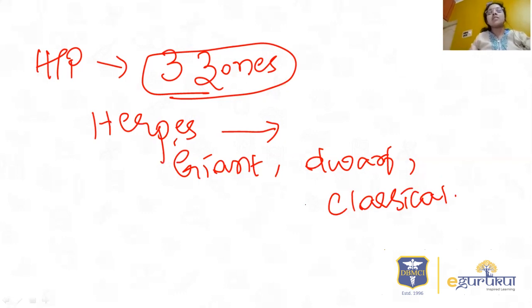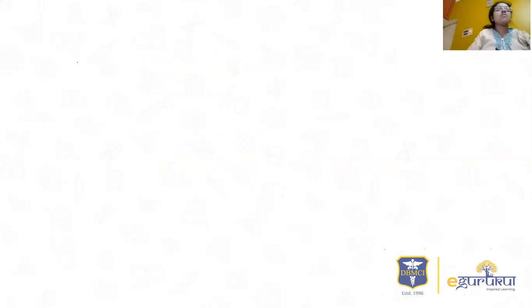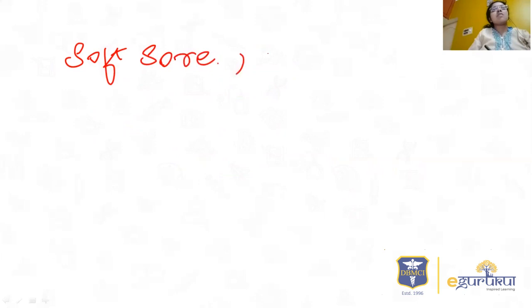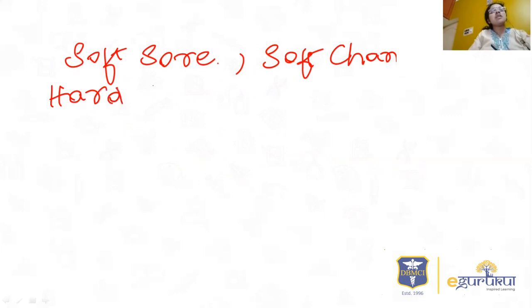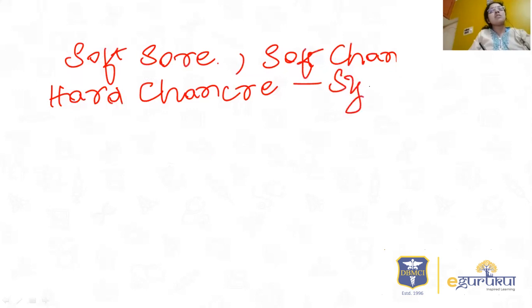So this chancroidal ulcer is also called soft sore, or soft chancre. So don't get confused with chancre of syphilis. Chancre of syphilis is indurated at the margin. That's why it is called hard chancre. So hard chancre is seen in syphilis, whereas soft chancre is the feature of chancroid. So there will be no induration in the ulcer. So that is the differentiating point. And syphilis ulcer, usually it is non-painful, whereas in chancroid you will get painful ulcers.